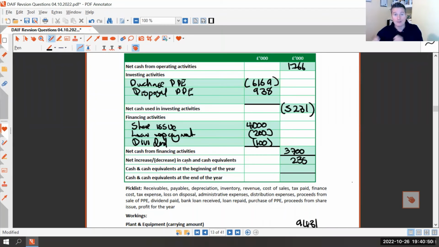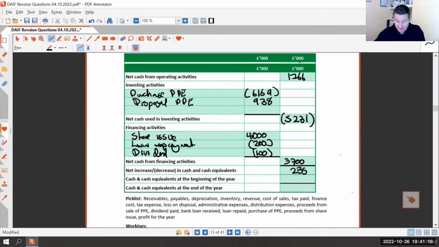So the last little bit is putting in our cash and cash equivalents for the year. Now these are taken straight from the statement of financial position. Whatever you do, do not change these to try and get it to balance. Put them in. You'll get half marks probably for putting them in. And if it proves that you've made an error, it doesn't matter. Do not tweak these to try and get it to balance. Because obviously you've got an error, you've lost a mark. If you tweak these, you're going to lose another mark. Put them in, and it doesn't matter if it doesn't balance.